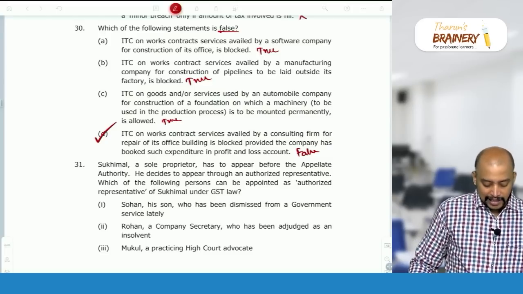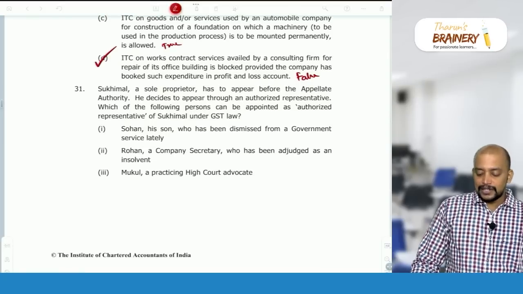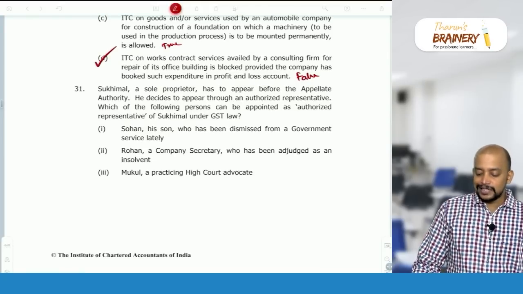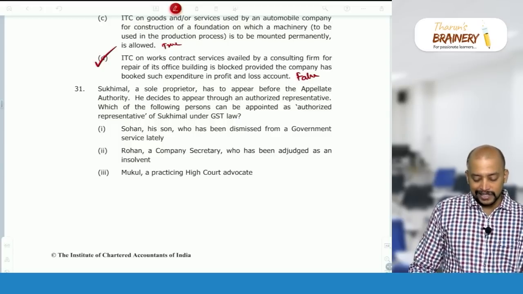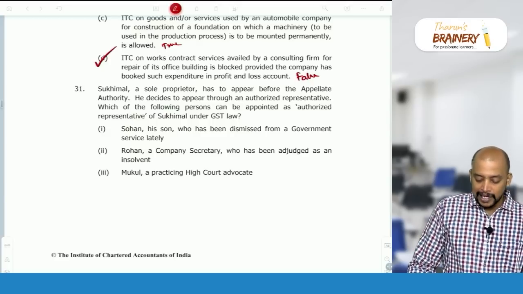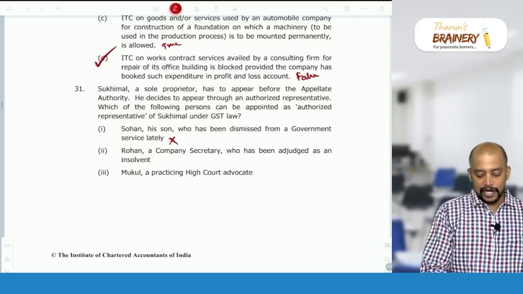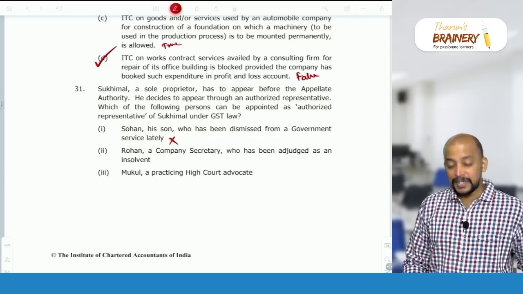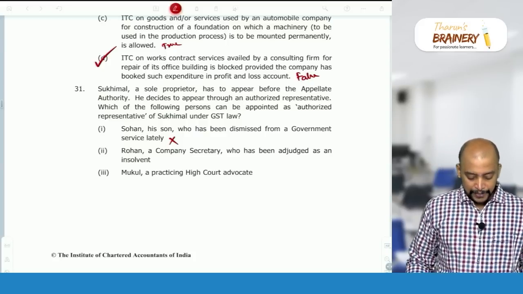30, it is D. Then 31, Sukimal, a sole proprietor, has to appear before the appellate authority. He decides to appear through an authorized representative. Which of the following persons can be appointed as authorized representative of Sukimal under GST law? So Sohan, his son, who has been dismissed from a government service lately, no, they cannot act as an authorized representative. A person who has been dismissed from government service cannot act as authorized representative.